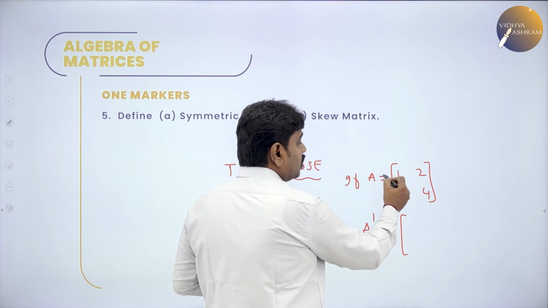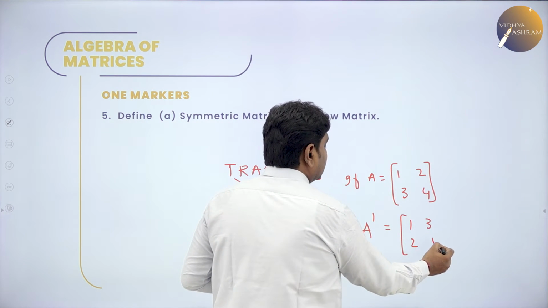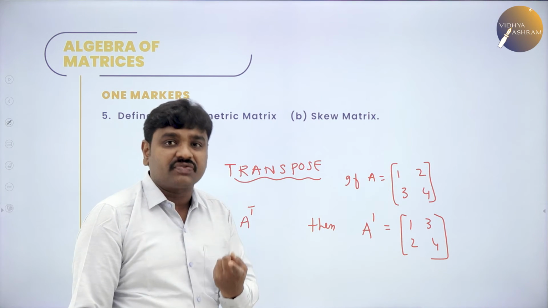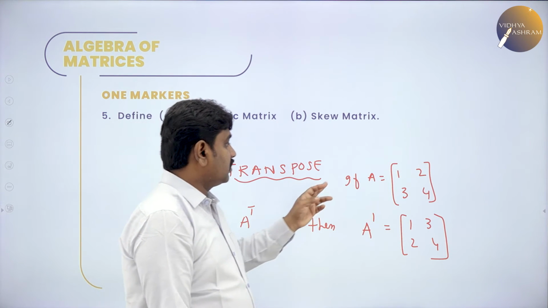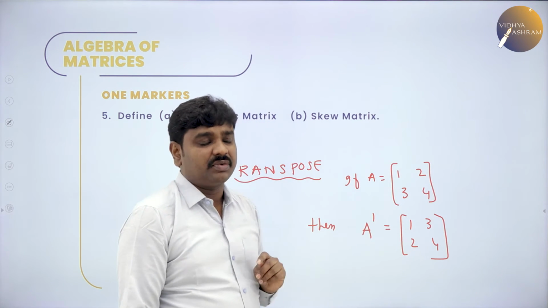What is the first row? 1 2, make it as first column. What is the second row? 3 4, make it as second column. So this is the transpose. How to find transpose of a matrix? If you interchange the rows to columns, we will get transpose of a matrix.